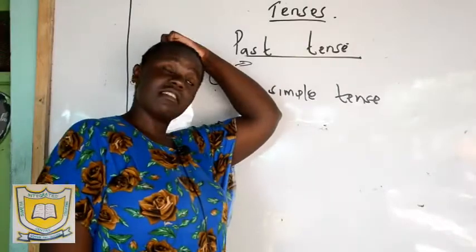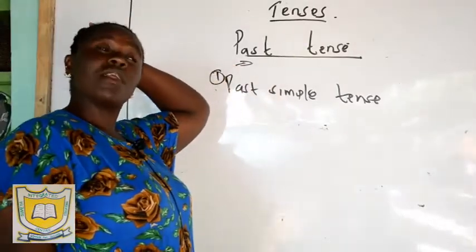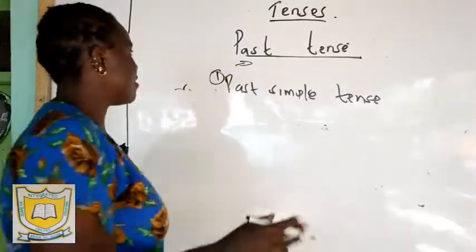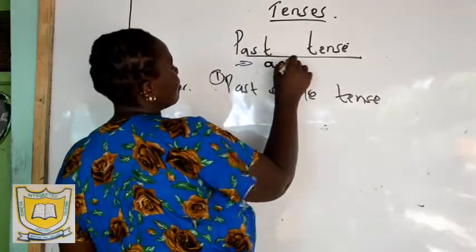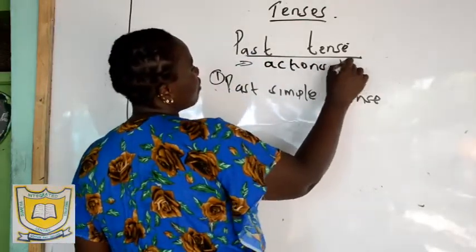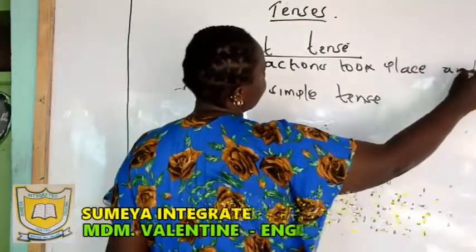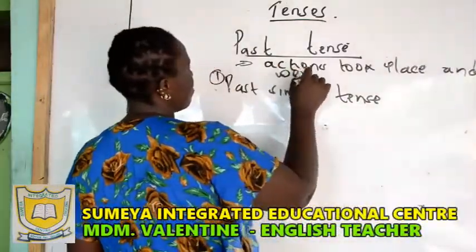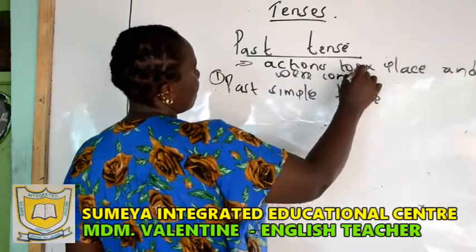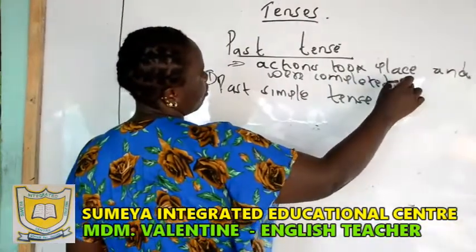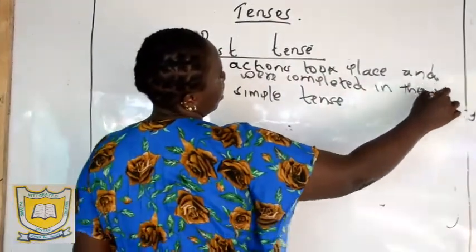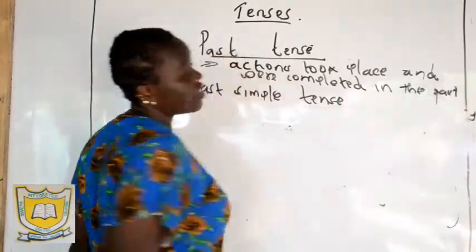The past tense is used to talk about actions that took place and were completed in the past.